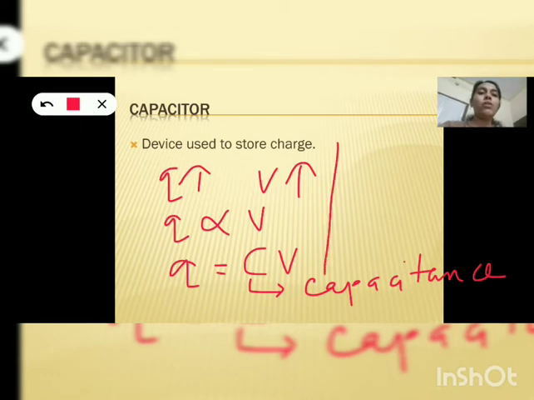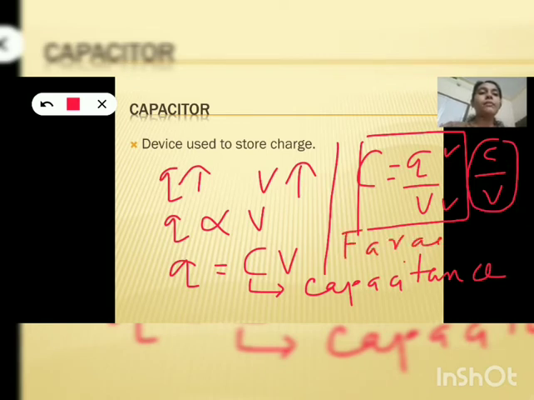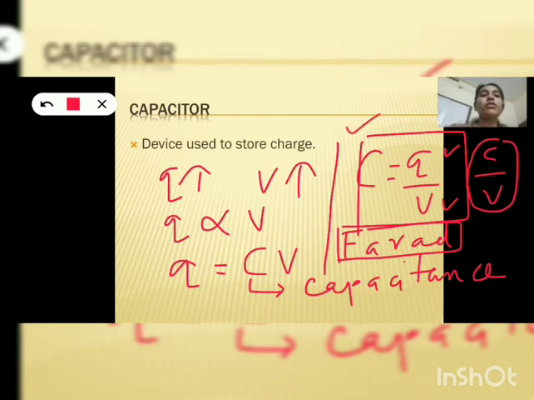Also from here it is clear, capacitance C is equal to Q by V, that means charge by potential. So this is the general equation to find out capacitance. Capacitance C is equal to charge by potential. Then what will be its unit? Unit will be Coulomb per volt. Another name for Coulomb per volt is Farad. So Farad is the SI unit of capacitance. And the general equation to find out capacitance is C is equal to Q by V.